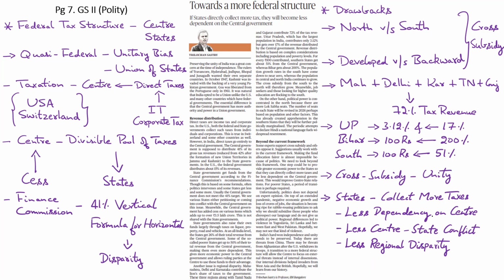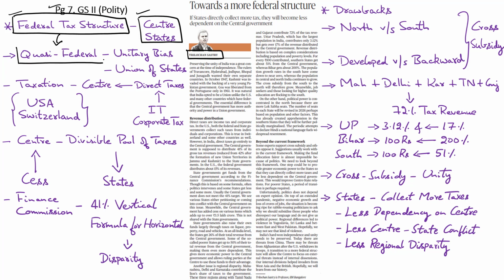Now let's take up another column from page number 7, in which the writer calls for a more federal tax structure in the country in order to improve center-state relations as well as to reduce regional disparity. As you might know, India is considered to be a quasi-federal state. Even though federalism is a part of our basic structure, India is seen as quasi-federal because the constitution clearly provides for a unitary bias.